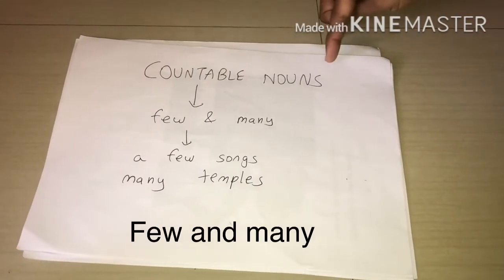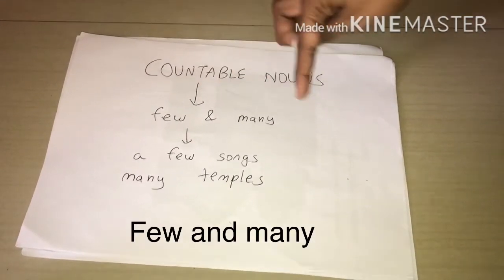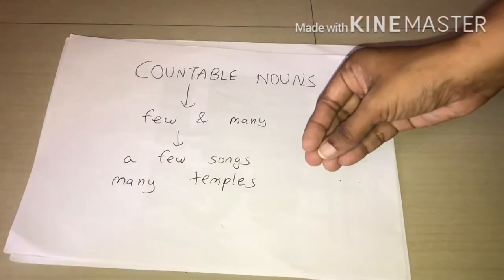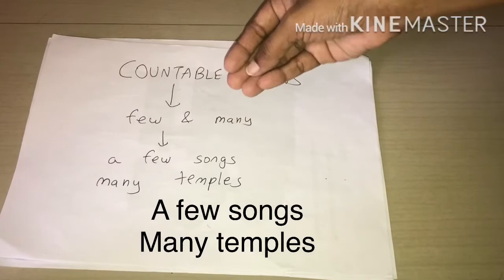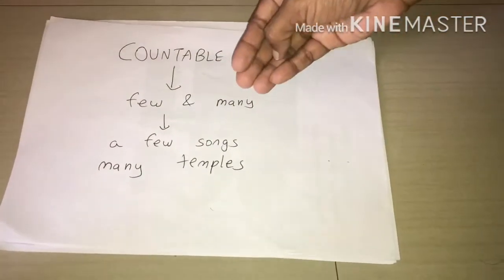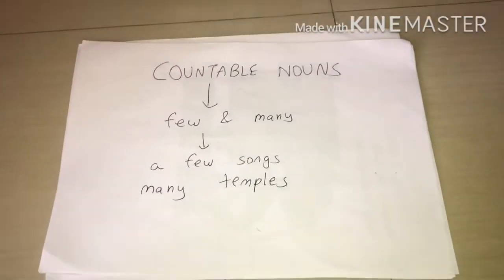Now countable nouns illustrations with few and many. A few songs, many temples. So you can use the words few and many in a few songs and many temples.